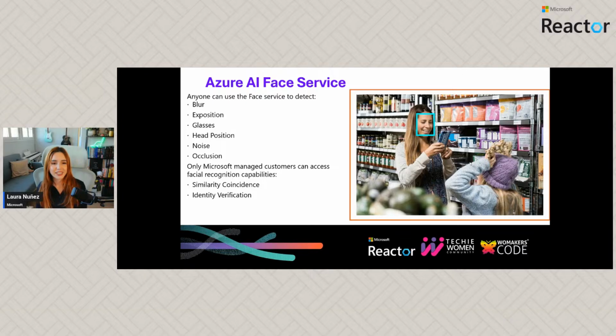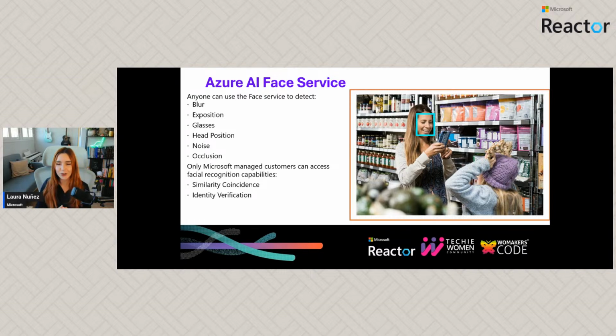So when we are using the face service, what can we find out about the faces? First, we can find out where the face is, like you can see here, the bounding box of the face. We can find out the head position. We can find out if it's occluded by something, like if it's wearing a mask, or wearing glasses, and if the glasses are sunglasses or reading glasses.